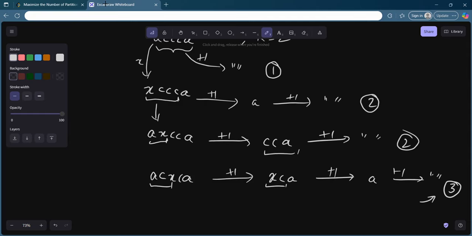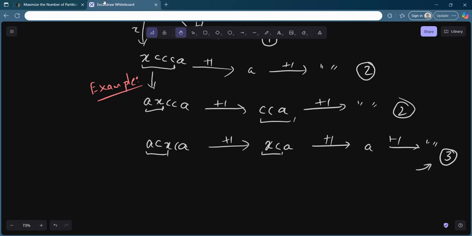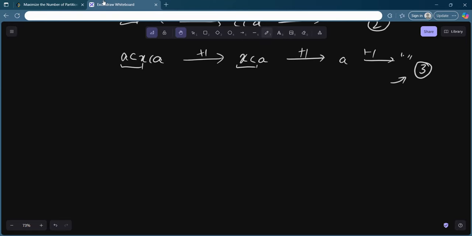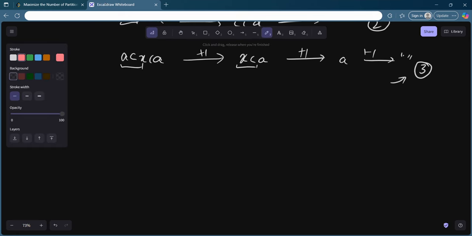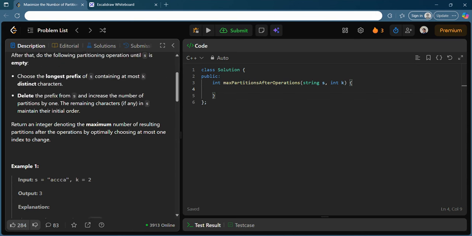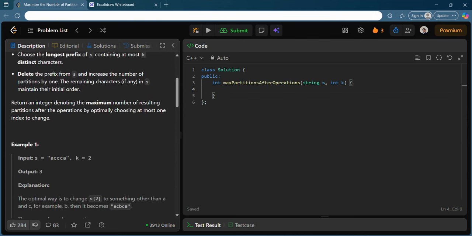Okay, but how do we know all these things? I hope at least the example is very clear. The example should be very clear to you in order to proceed, and I think understanding the examples is not a big deal at all. So let's try to approach it. As I told you, I will try to do it by a recursive method.